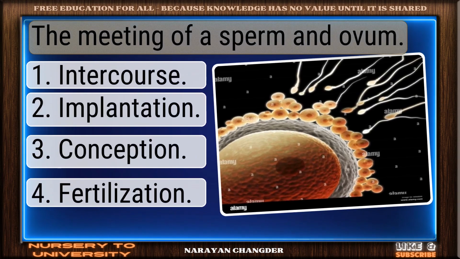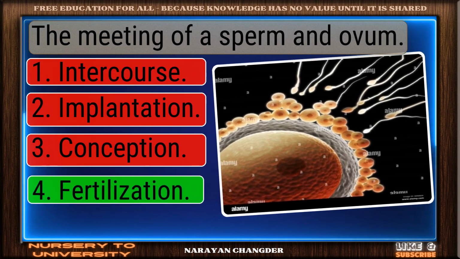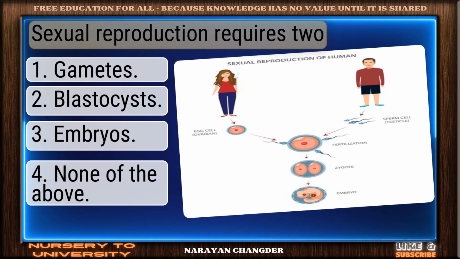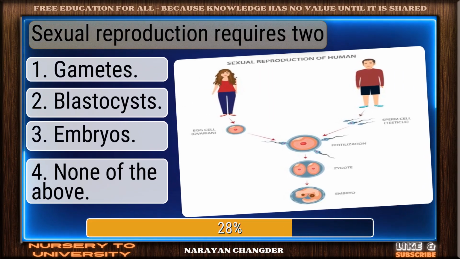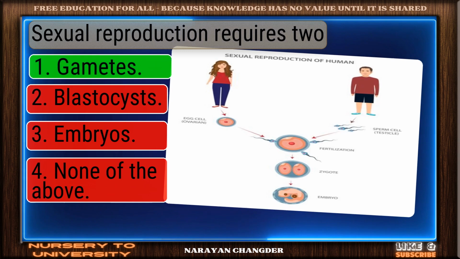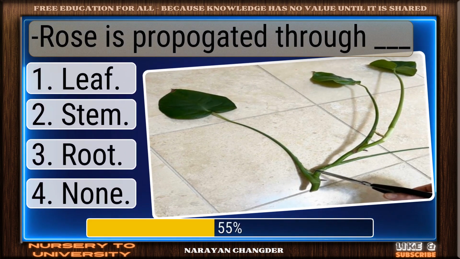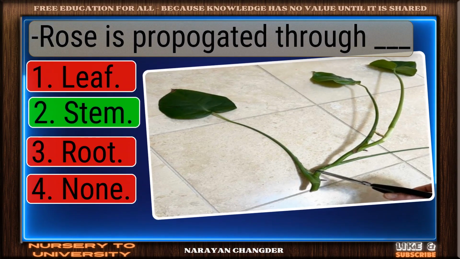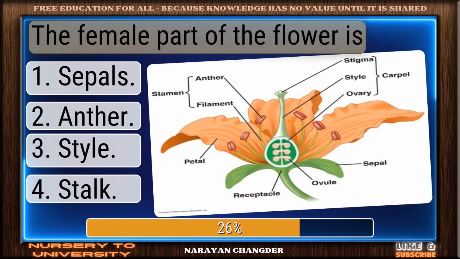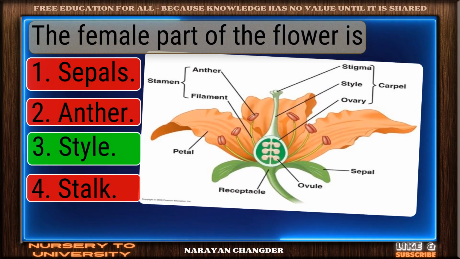The meeting of a sperm and ovum. Well reasoned. Fertilization is the correct choice. Sexual reproduction requires two. Excellent choice. Gametes is the right answer. Rose is propagated through dash. Right again. Stem is a valid answer. The female part of the flower is. You got it. Your choice, style, is right.